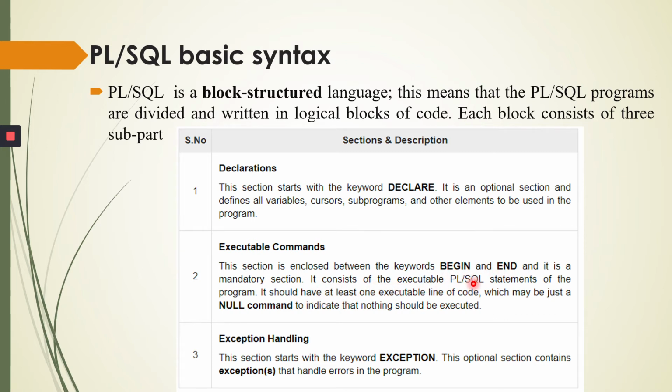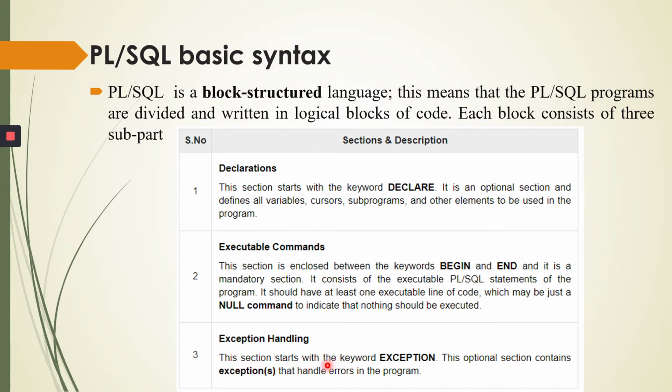The executable section consists of the executable PL/SQL statements of the program. It should have at least one executable line of code. So between begin and end, there must be at least one executable line, which may be just a null command to indicate that nothing should be executed. Next is exception handling.